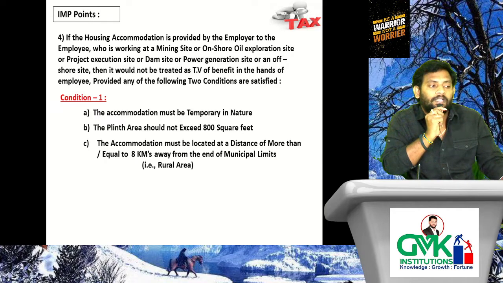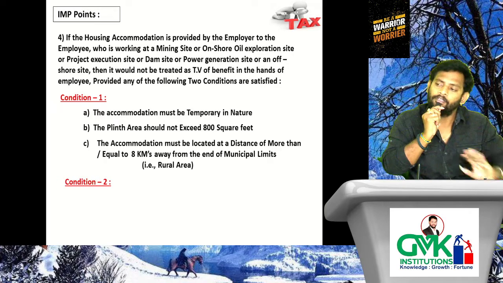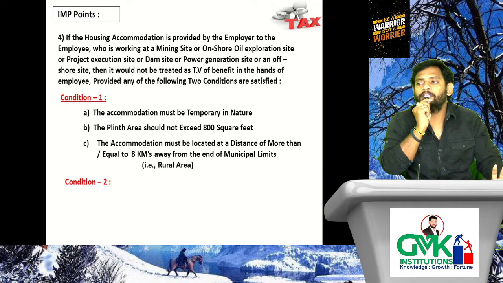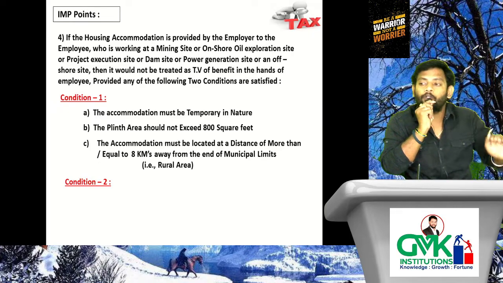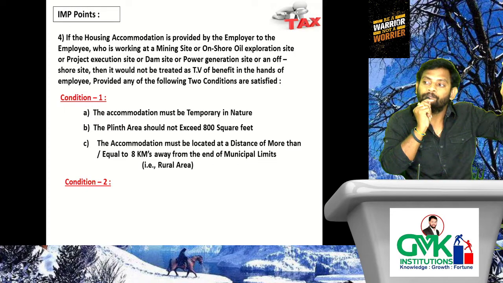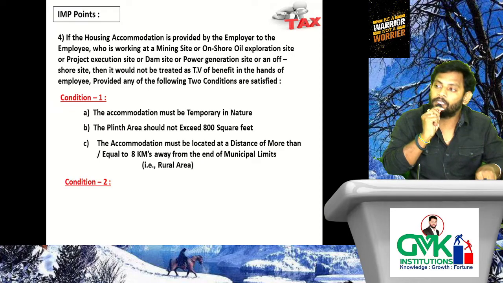Good. Condition 2. Either condition 1 or condition 2 must be satisfied, then it will be exempt, not a taxable benefit in the hands of the employee. What is condition 2? The area of accommodation should be located at a distance of 40 kilometers away from the area in which the population does not exceed 20,000.